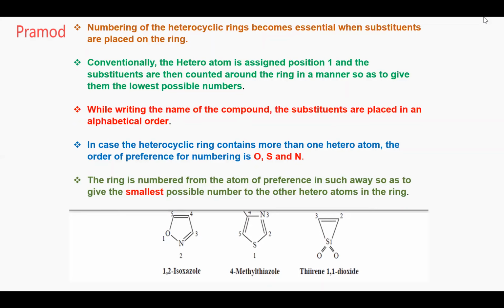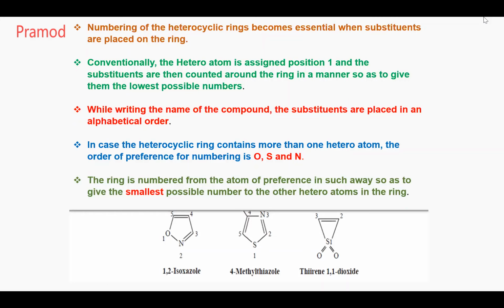Next. The ring is numbered from the atom of preference in such a way as to give the smallest possible number to the other heteroatoms in the ring. So the next heteroatom should get the least possible number in a heterocyclic ring. You can see it in the example of methyl thiazole. You are giving sulfur 1, nitrogen 3, not in a clockwise direction.